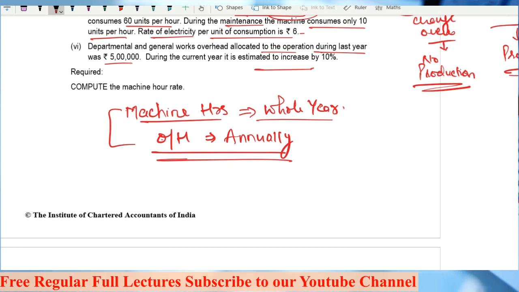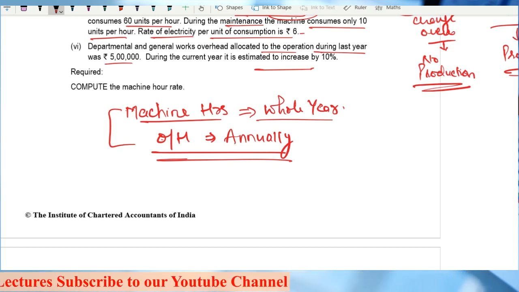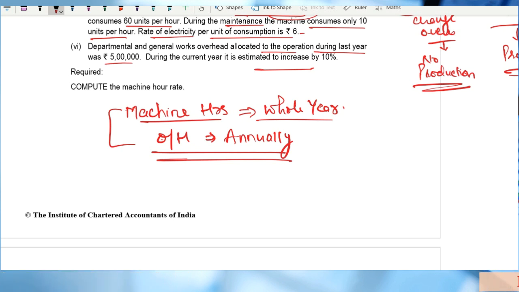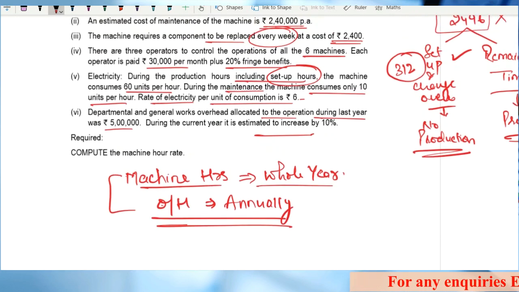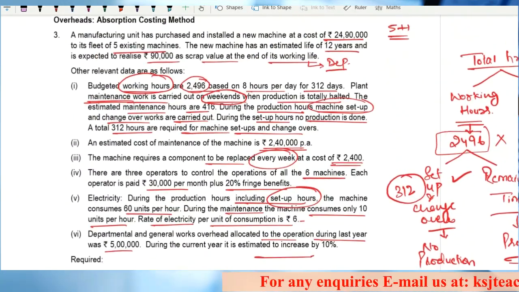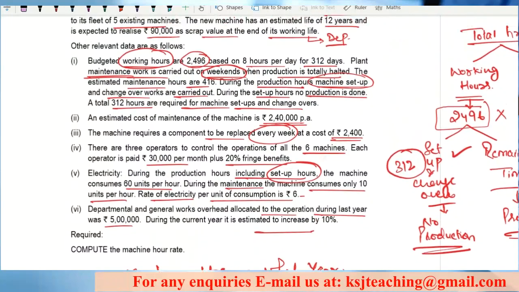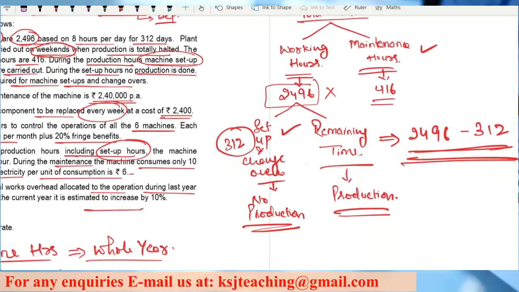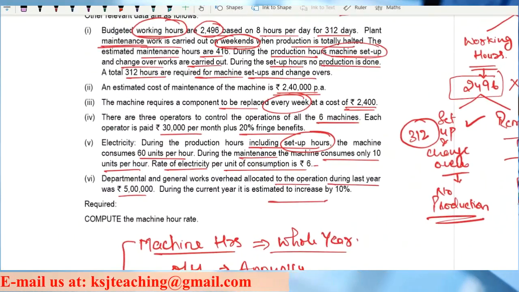And be very careful whether the data is being given for all the machines, or for one machine, or for some particular number of machines. Clear? Right? Have you got the question? Understood the question? That is very simple. Now this is the most important part. Rest are overheads, right? Cost of maintenance, component cost, operator cost. See here.